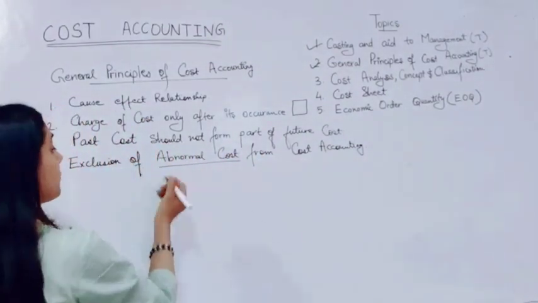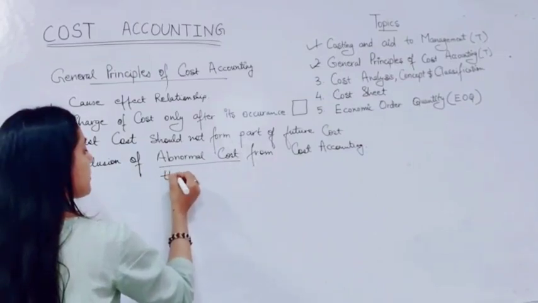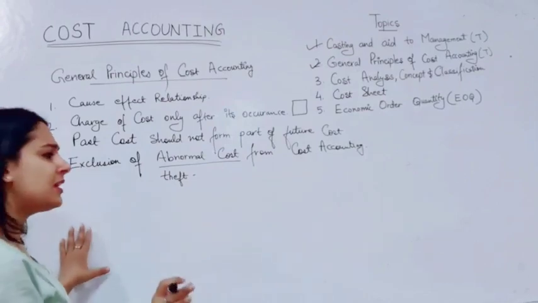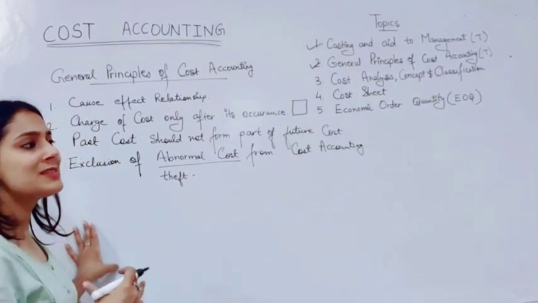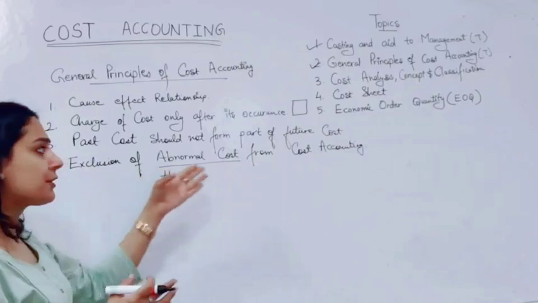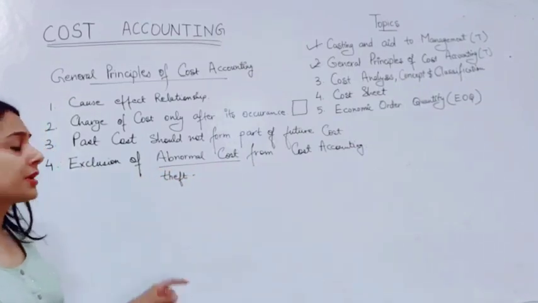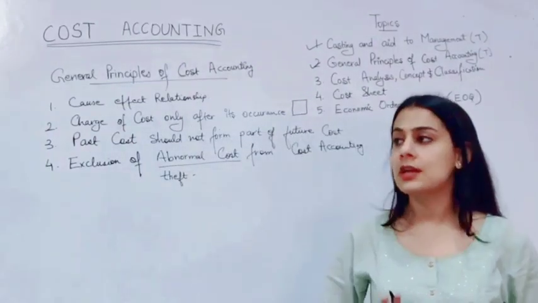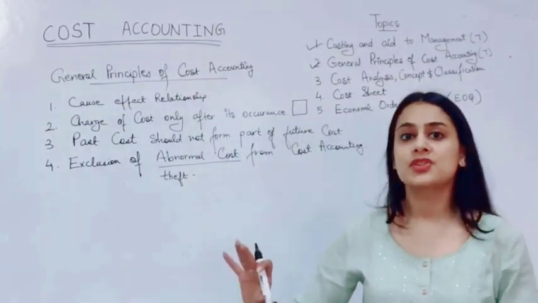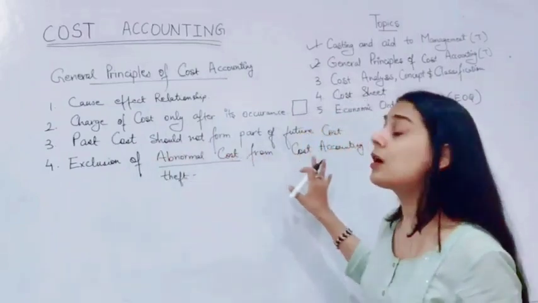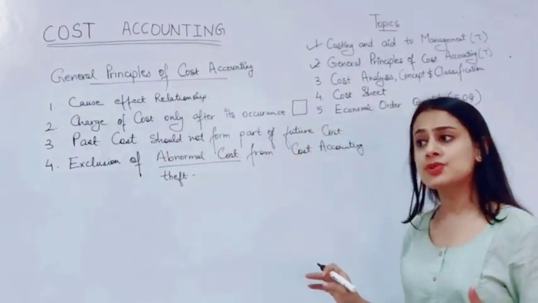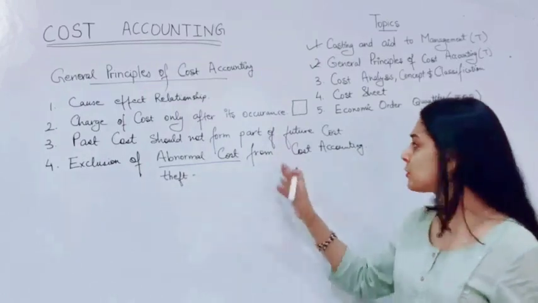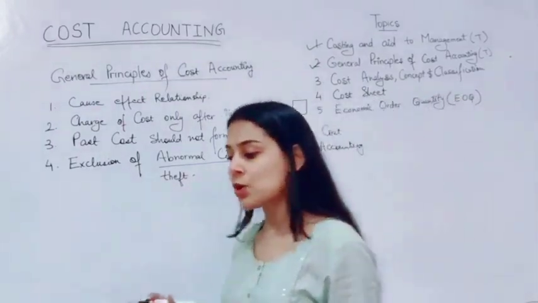Which kind of abnormal costs are these? Such as theft, such as negligence, or any other cost which is misappropriating the actual figures of the cost are to be excluded. These are the abnormal costs which don't happen on a daily basis. That's a certain kind of event which has a separate entry but is not part of cost. You're not going to charge the theft which has occurred to your customers, obviously. So that will never be part of cost accounting.